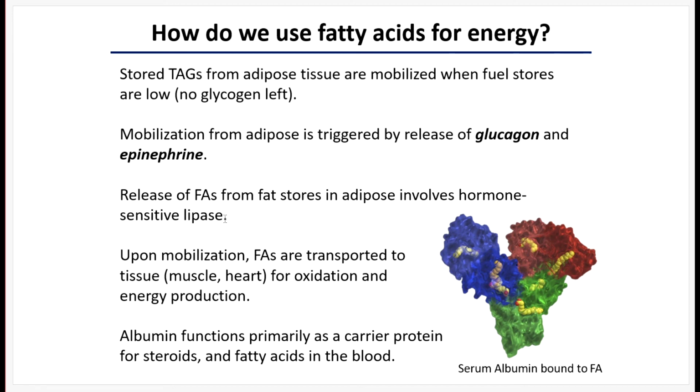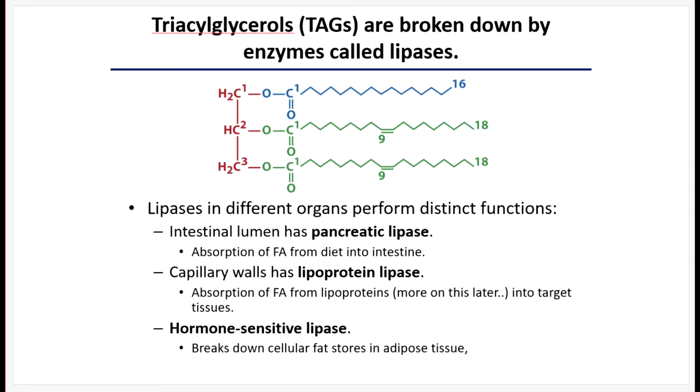So these lipases will break off bits of fatty acids from adipose tissue and release free fatty acids into the bloodstream. But remember, fatty acids are long hydrocarbon chains, which are really nonpolar and don't really like hanging out in the bloodstream. In fact, if that happens, they start to cluster together and you run the risk of forming clots in the bloodstream. And so there's a protein called albumin where fatty acids can bind to it and it makes it more soluble and prevents them from clustering together. And so that helps to transport free fatty acids in the blood. There are other carrier molecules, which I'm going to talk about, but that's one of them.